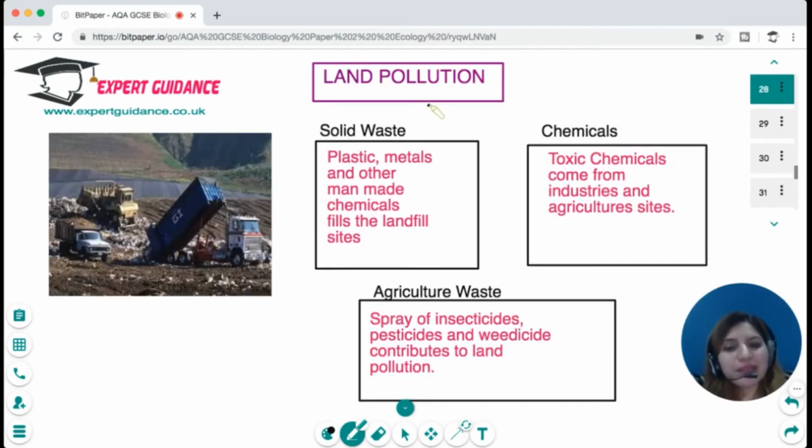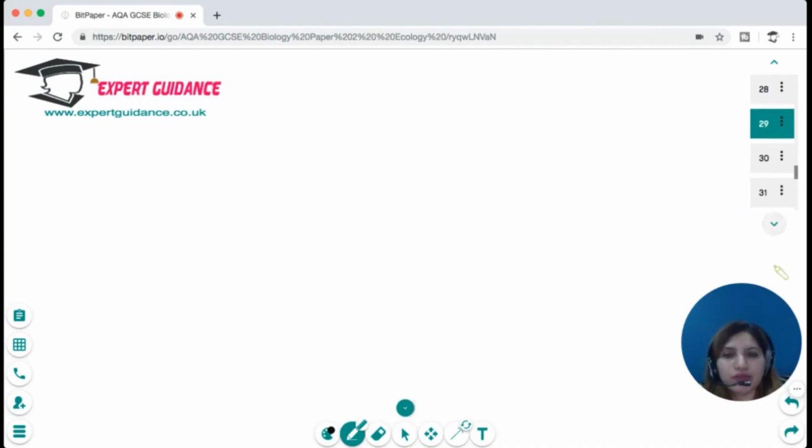Next is land pollution. The land pollution contributors are solid waste like plastic, metals, and other man-made chemicals that fill the landfill sites, and the chemicals that come from industries and the agricultural side, or the agricultural waste, which are the spray of insecticides, pesticides, and weedicides, which contribute to land pollution.